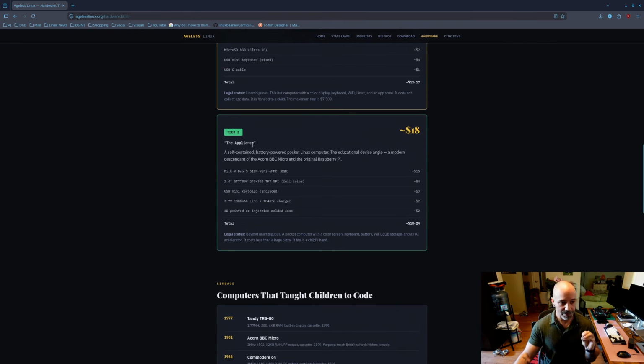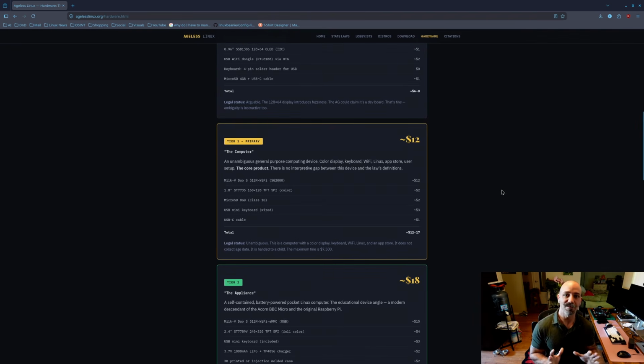Then you have the one called the appliance. This is tier 2, a self-contained battery-powered pocket Linux computer, the educational device angle, a modern descendant of the Acorn BBC Micro and the original Raspberry Pi. So they're basically giving away these computers just so that they can prove that this law is ridiculous.